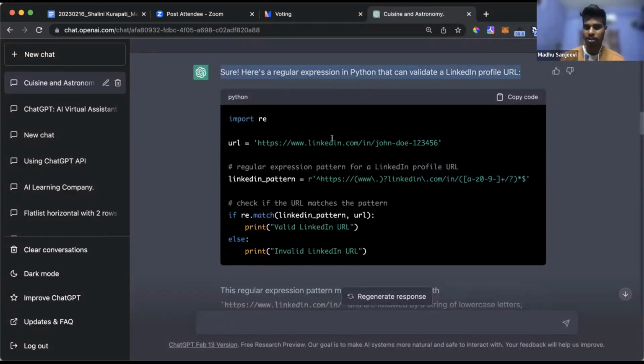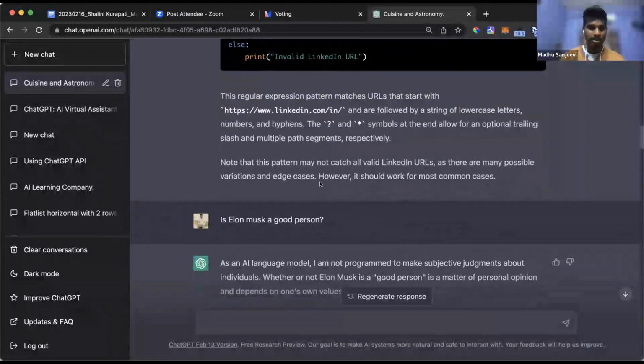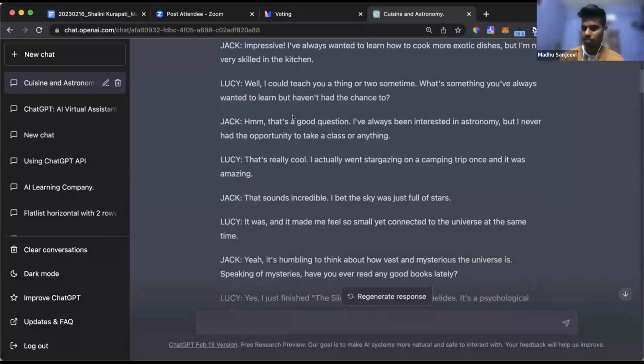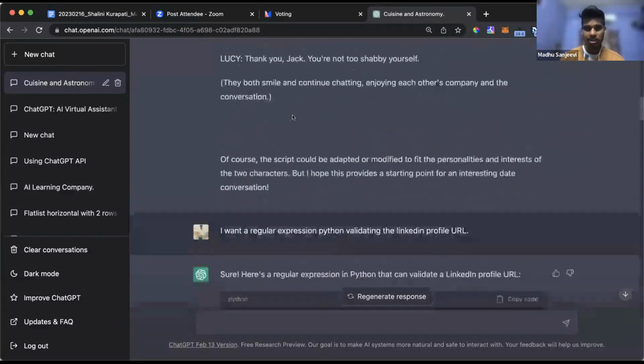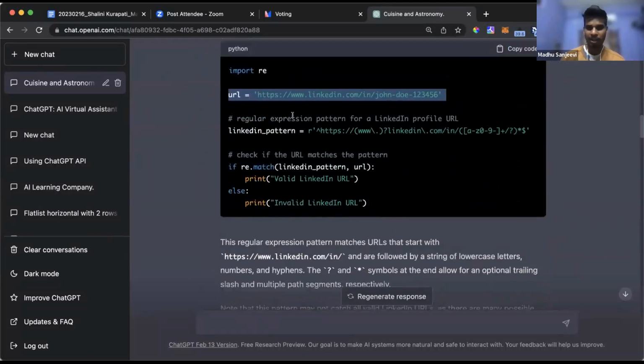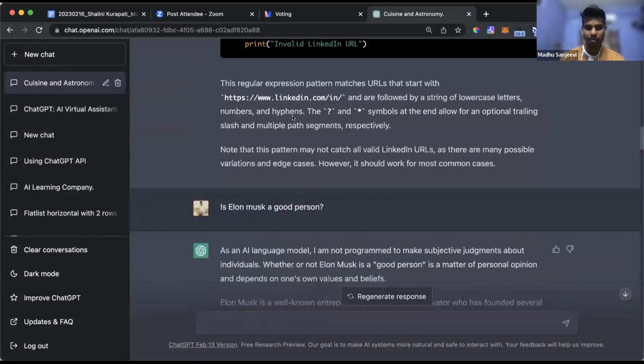So it can even construct what LinkedIn is, and it basically gave the response. So that's one type of question. So first, you can get chat-like conversations. The second one, it can understand code. You can get code from it, any code. Right now it's Python, but you can try any language, it's fine.